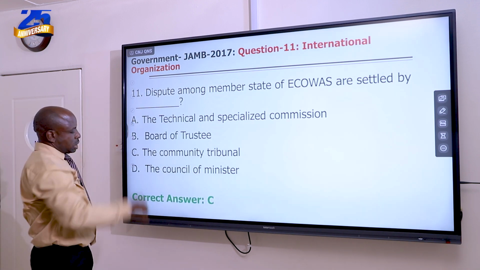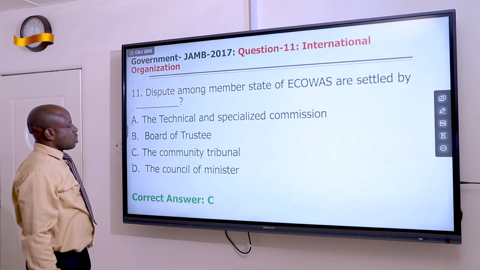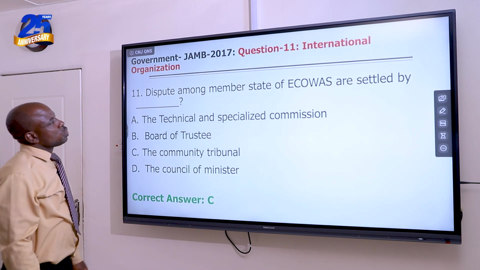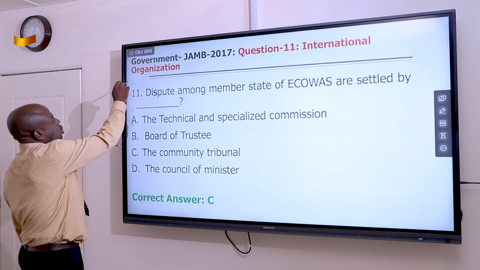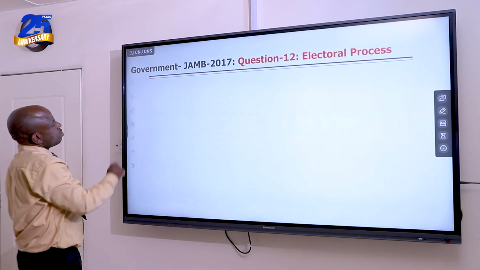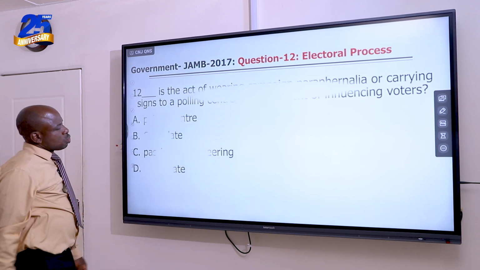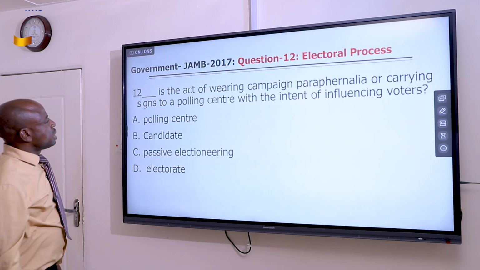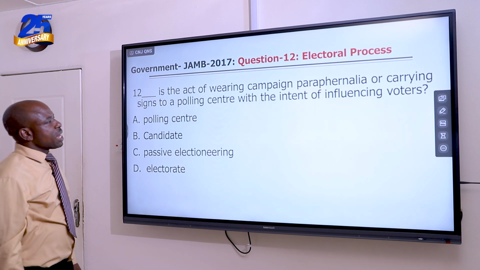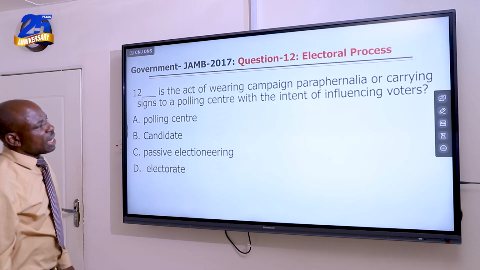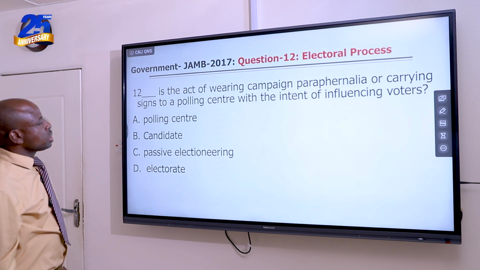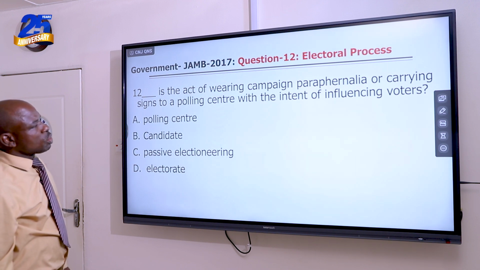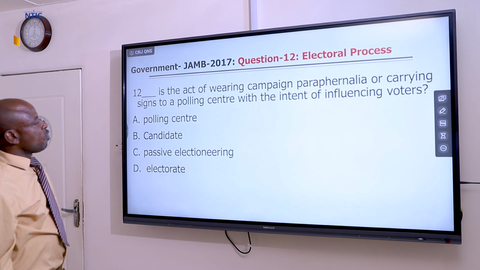Let's see what the JAMB answer is. C. That's correct. Now let's move to question number 12. It reads, dash is the act of wearing campaign paraphernalia or carrying signs to a polling center with the intent of influencing voters.